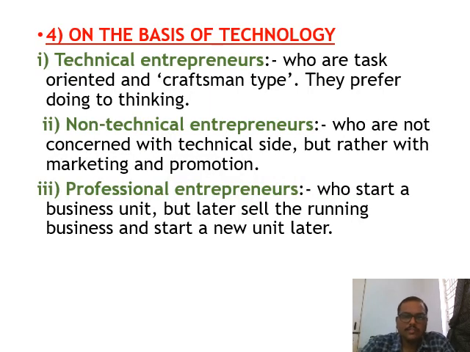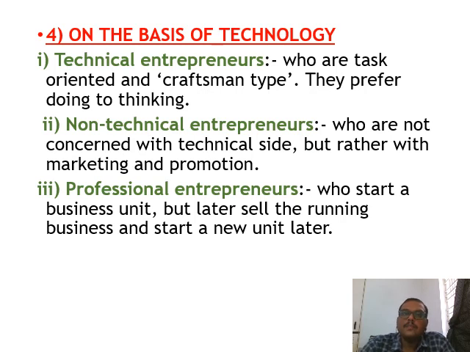The fourth classification is on the basis of technology. On the basis of technology we can classify entrepreneurs into three types: technical entrepreneurs, non-technical entrepreneurs, and professional entrepreneurs. Technical entrepreneurs are task oriented and craftsman type; they prefer doing to thinking. Non-technical entrepreneurs are those who are not concerned with the technical side but rather with marketing and promotion.